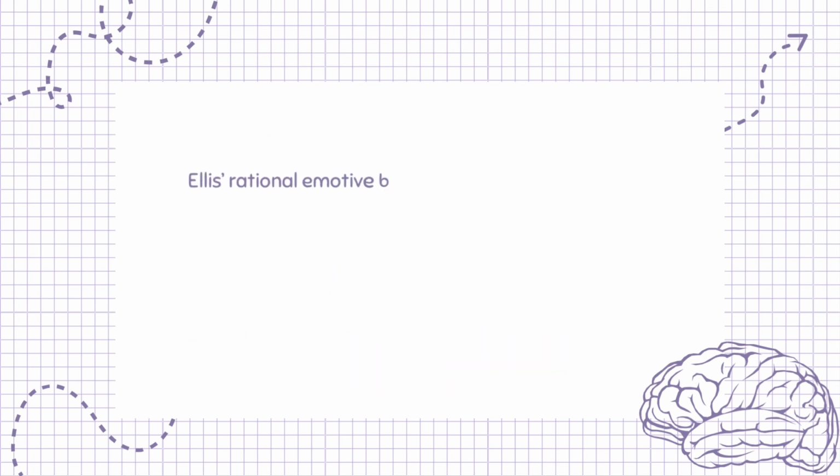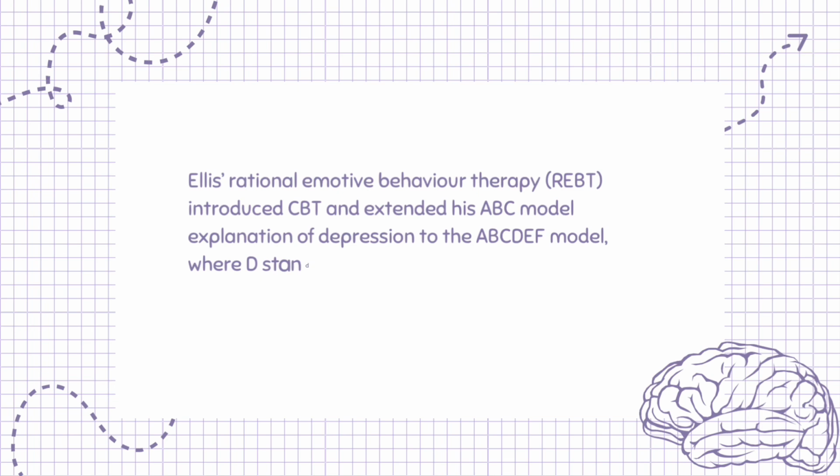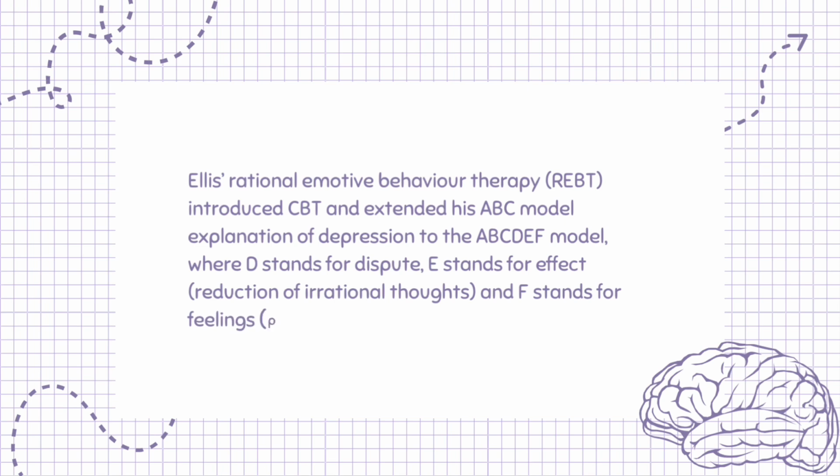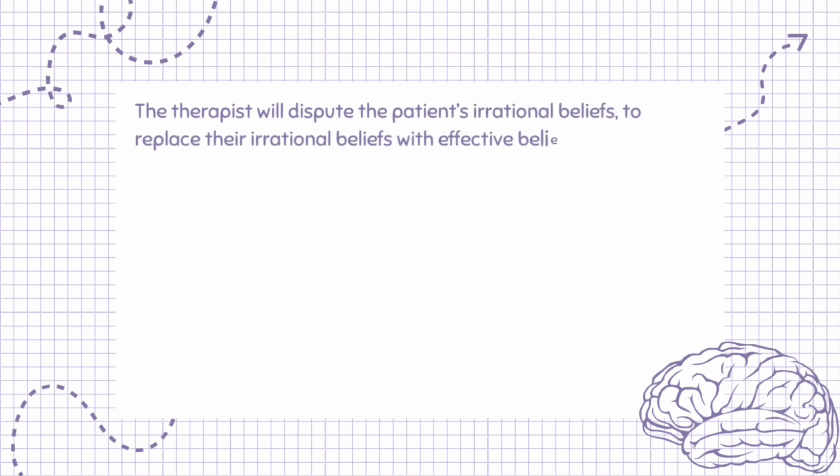Ellis's Rational Emotive Behavior Therapy, REBT, introduced CBT and extended his ABC model explanation of depression to the ABCDEF model, where D stands for dispute, E stands for effect, reduction of irrational thoughts, and F stands for feelings produced. The therapist will dispute the patient's irrational beliefs, to replace their irrational beliefs with effective beliefs and attitudes.